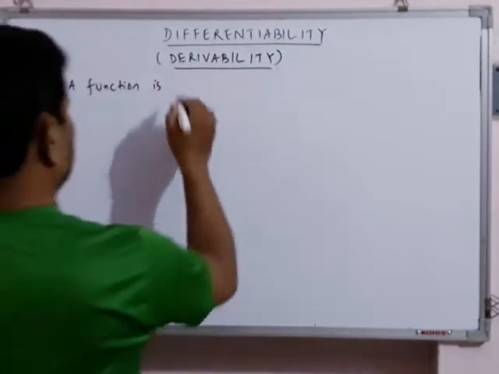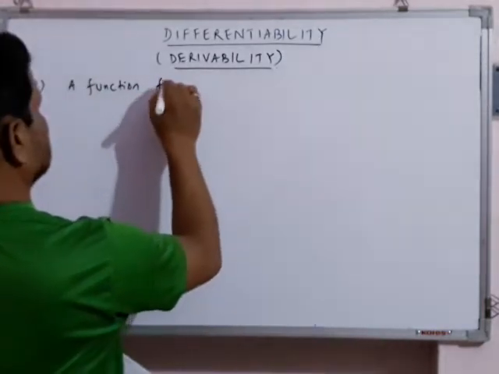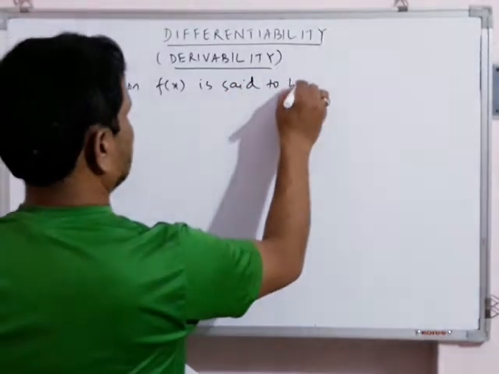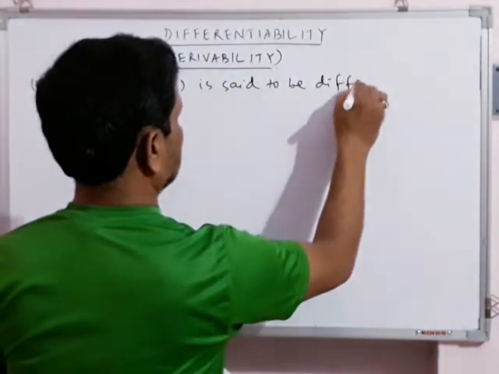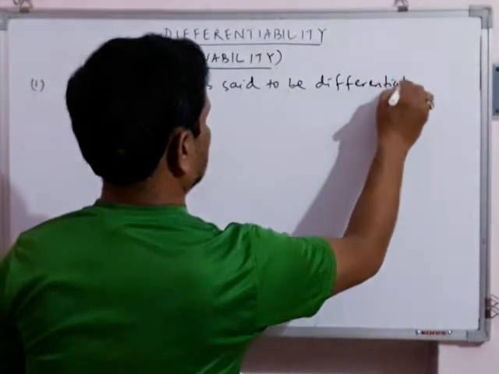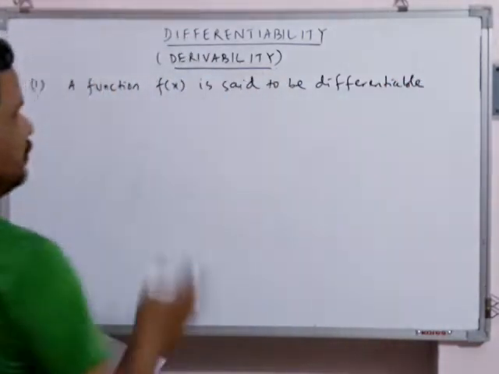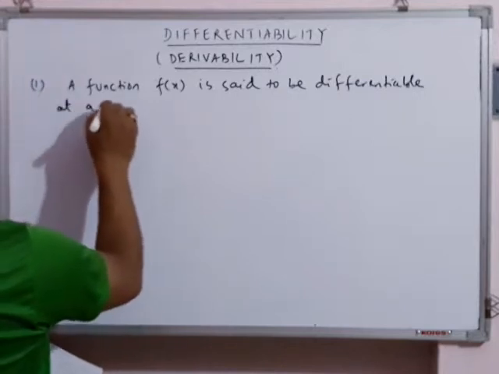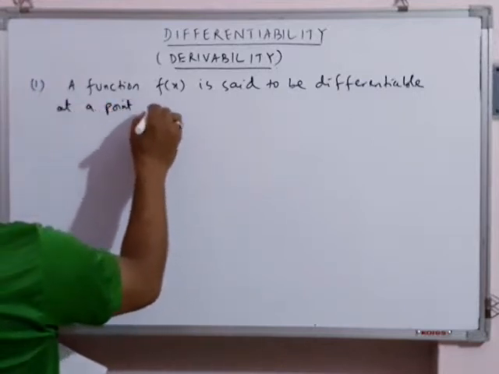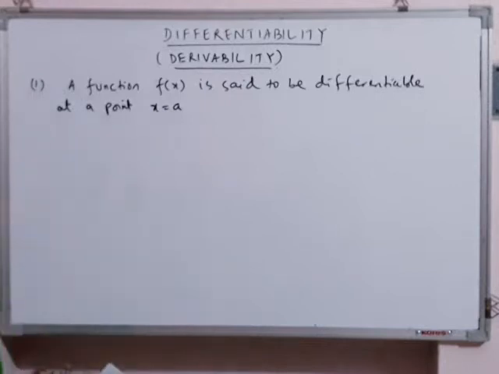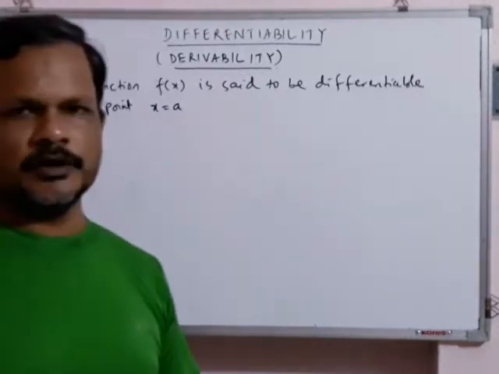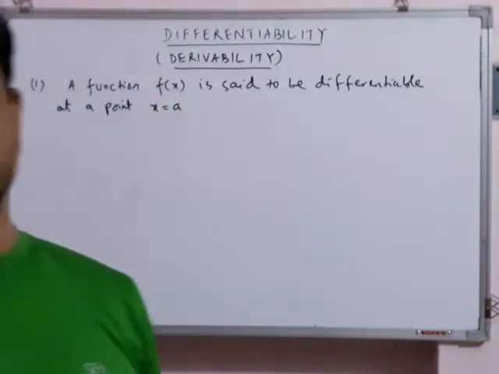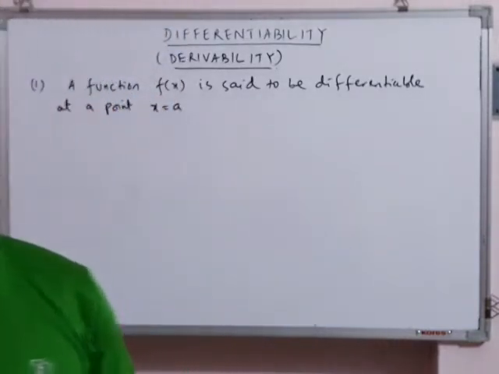A function f(x) is said to be differentiable, or you can write derivable, at a point x = a. x = a is a point that belongs to the domain of the function. That point should belong to the domain of the function.